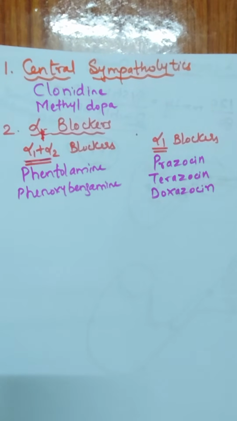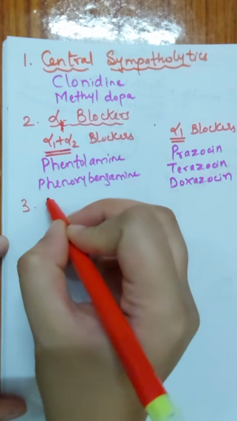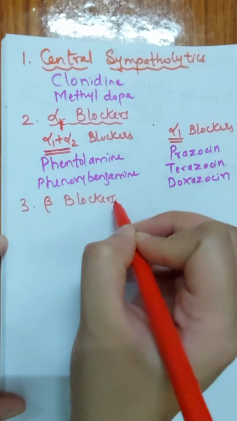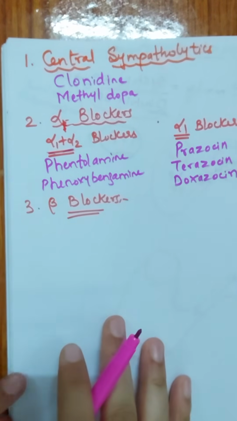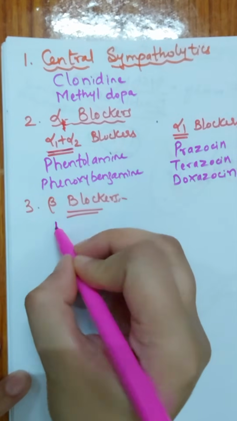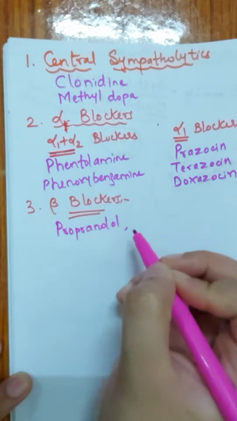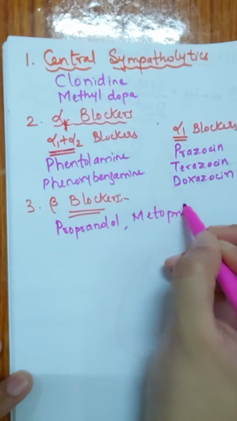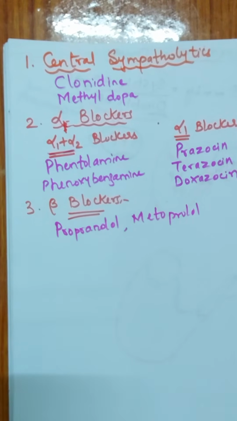Now coming to another class of drugs, that is beta blockers. We shall check out what will happen. Beta receptor blockers. The drugs coming under this class are propranolol, which is a prototype drug. Next we have metoprolol and atenolol. So where exactly are these beta receptors present, or you can say the beta 1 receptor?